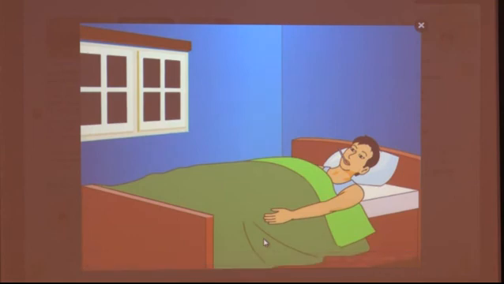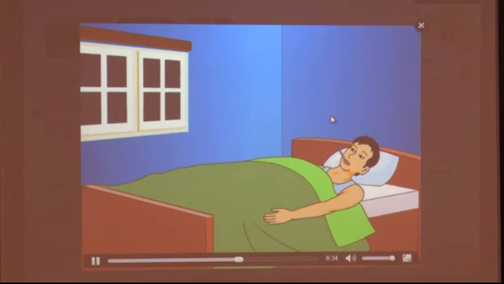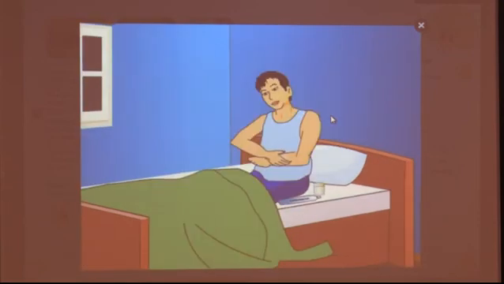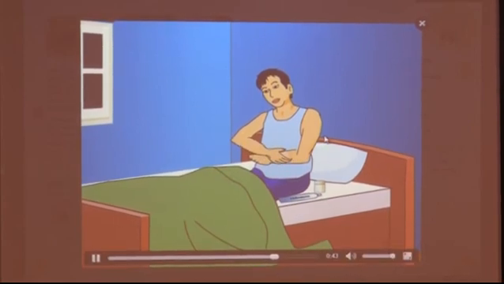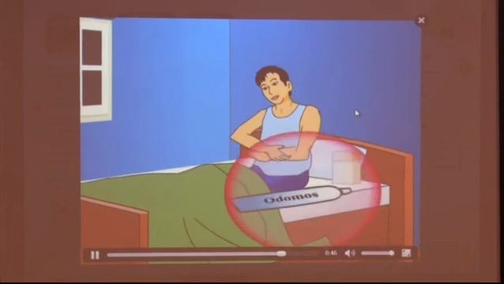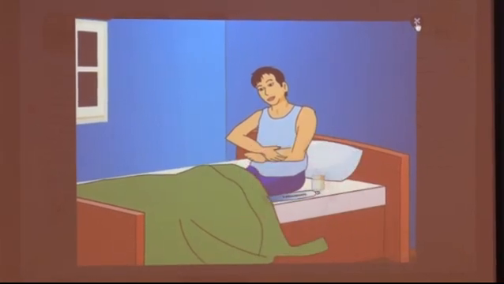Mosquito bites can cause diseases like dengue, malaria, and yellow fever. You can protect yourself from mosquito bites by using mosquito repellents and mosquito nets.